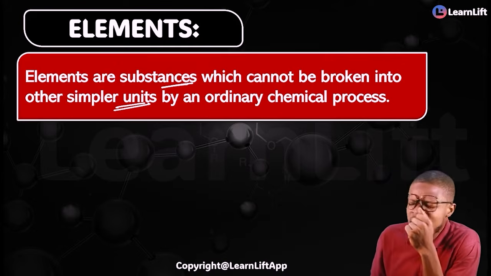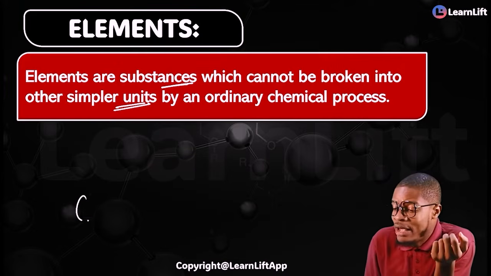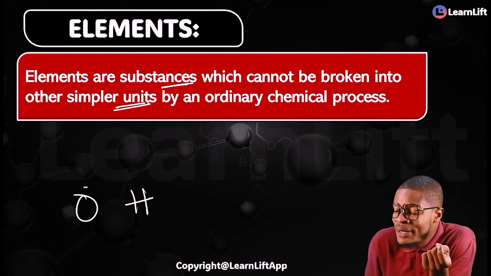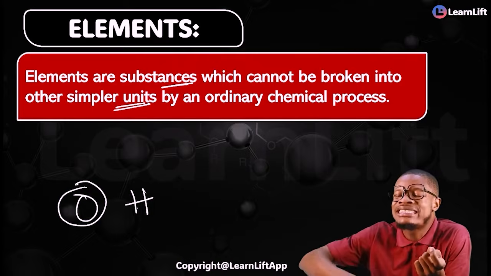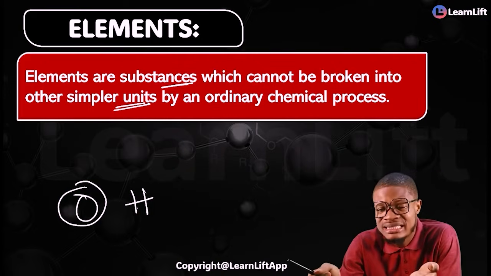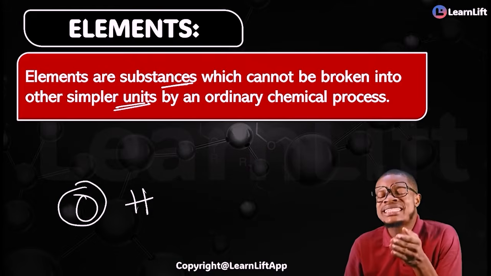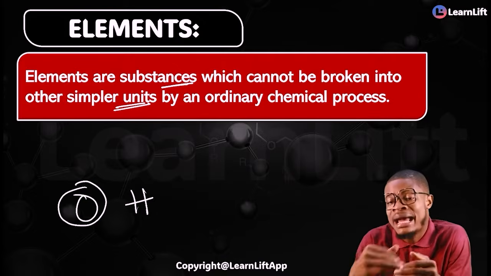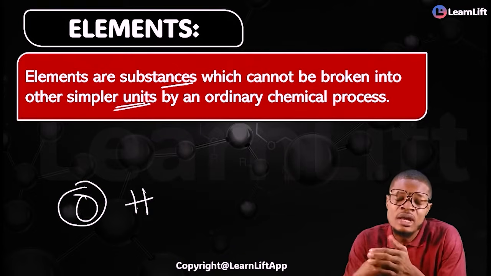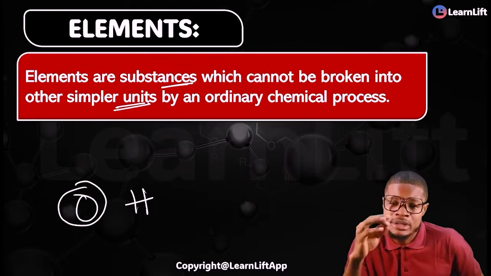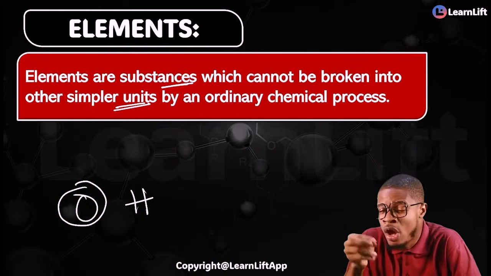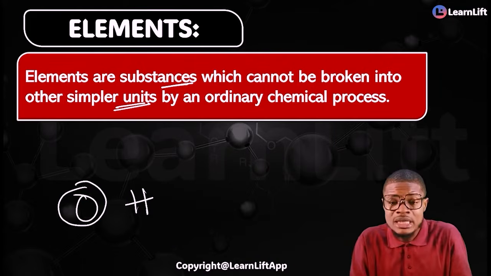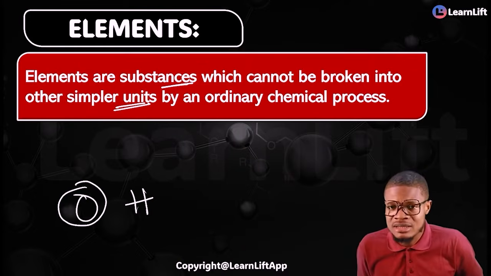In other words, when I have elements like oxygen, for example, whether it's oxygen or hydrogen, I can't break down oxygen into anything simpler than that. Are you getting it now? So elements are substances which cannot be broken down into other simpler units by an ordinary chemical process. You can't use any ordinary chemical process to break down elements. What is an element? Elements are substances that cannot be broken down into other simpler units by what? An ordinary chemical process, right?